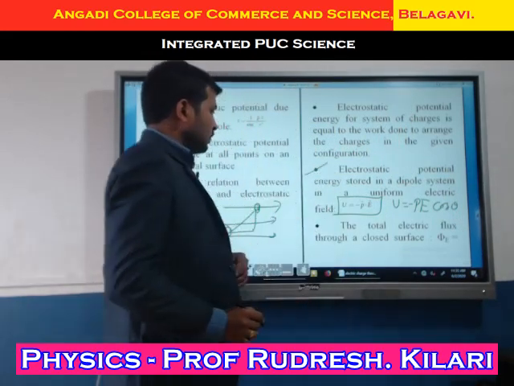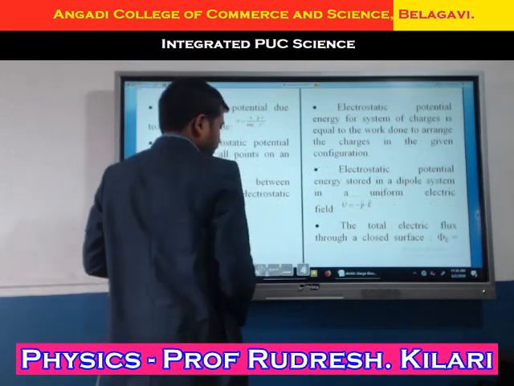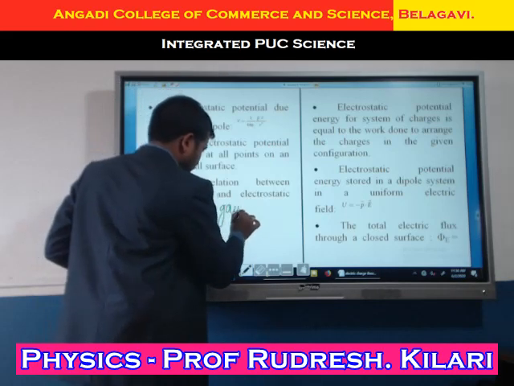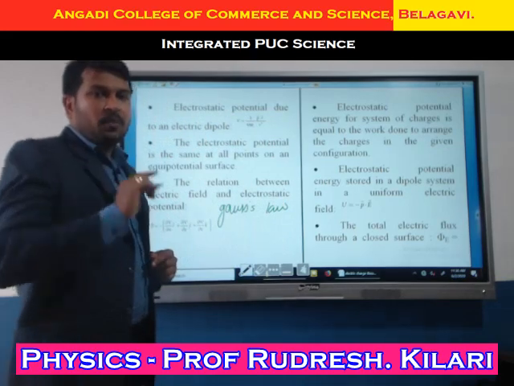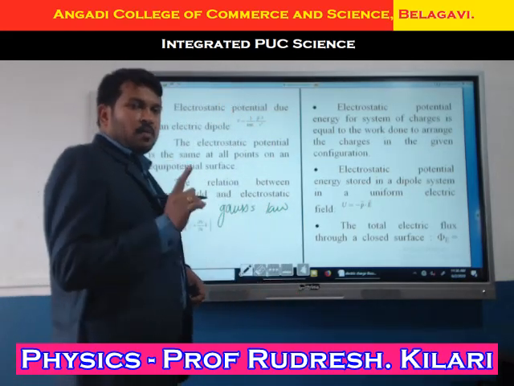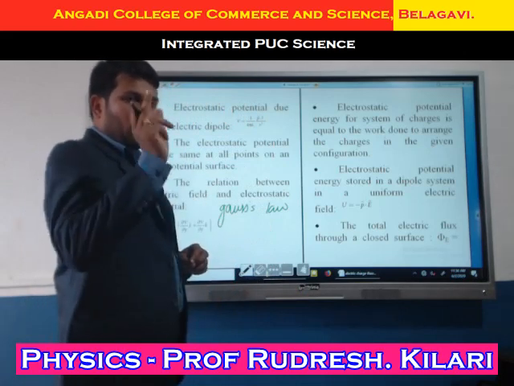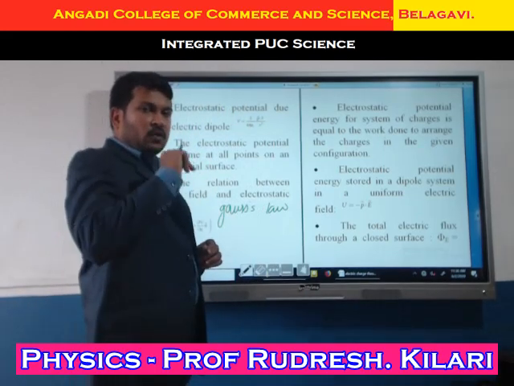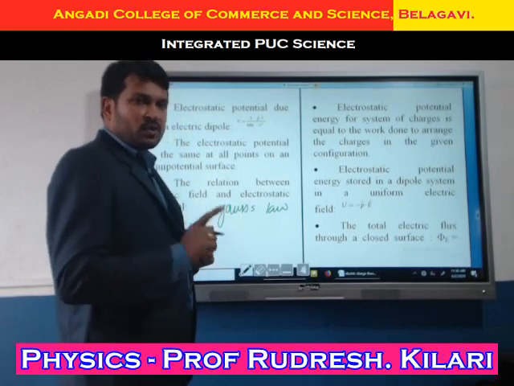Okay, next one. Gauss law. I'll define Gauss law. What does Gauss law state? The total number of electric field lines passing through a closed surface, which we call electric flux, is equal to 1 divided by epsilon naught times the total charge.